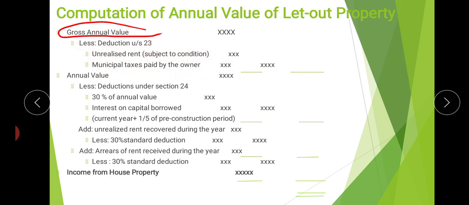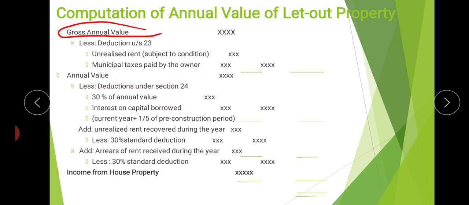What is meant by municipal tax? It is a tax which is levied by the municipal authority. These two amounts can be deducted under section 23 from gross annual value. Then we will get net annual value. Net annual value is the amount remaining after deduction under section 23 from gross annual value. Then we have another deduction, that is deduction under section 24 from the annual value.